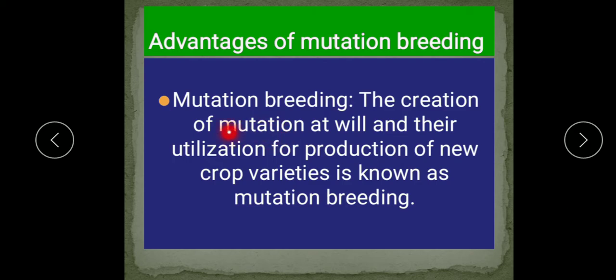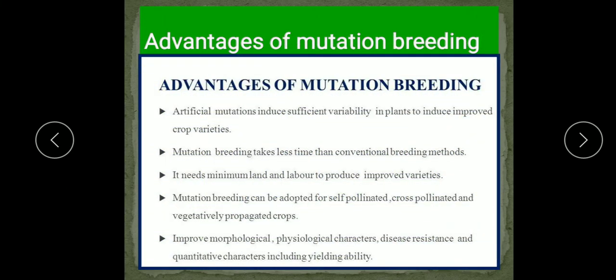Now this mutation is induced with the help of chemicals, and this mutation is done for getting the crop with the desired features. So creation of the mutation at will, so we are doing this induced mutation, and this is utilized for the production of new crop variety. This is known as the mutation breeding.